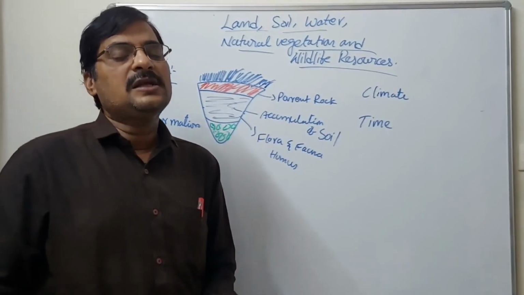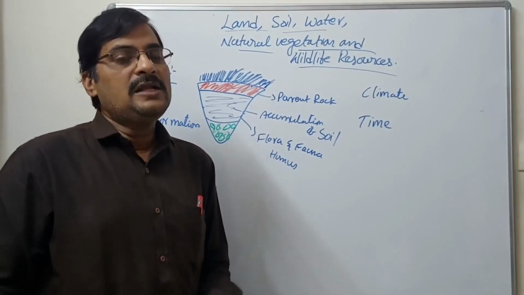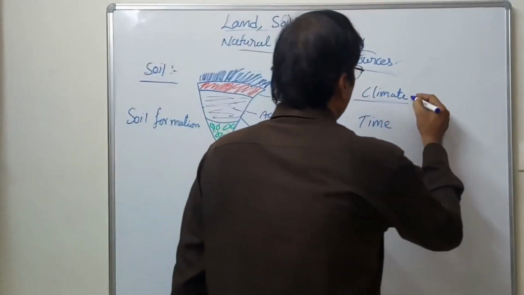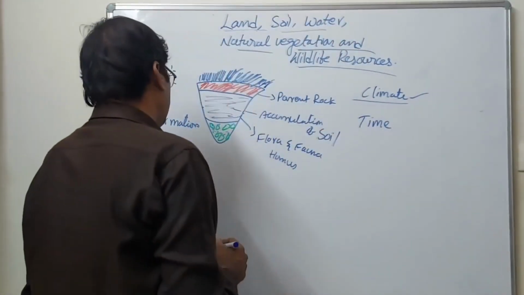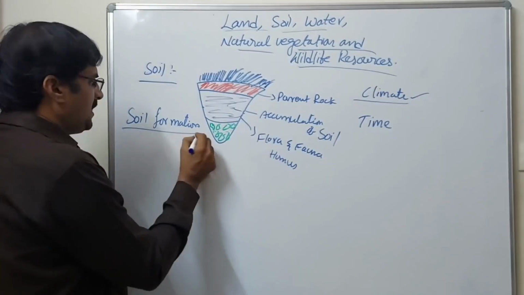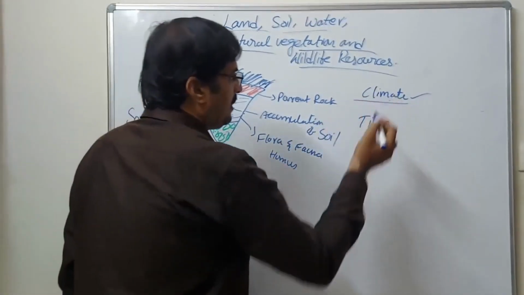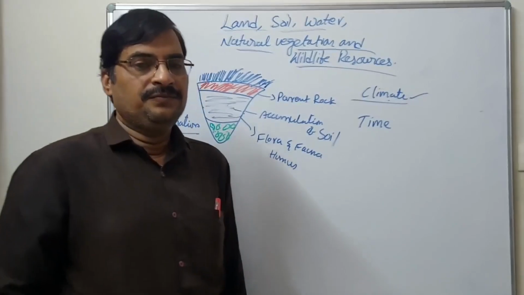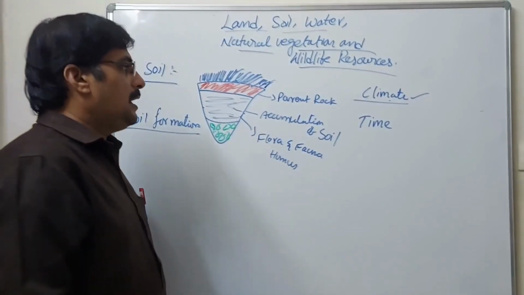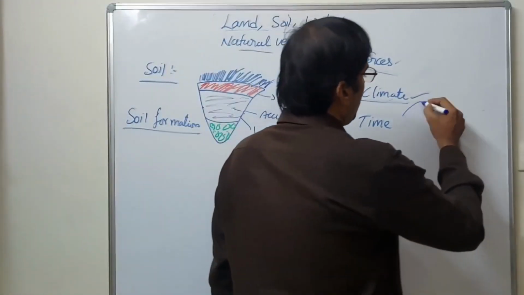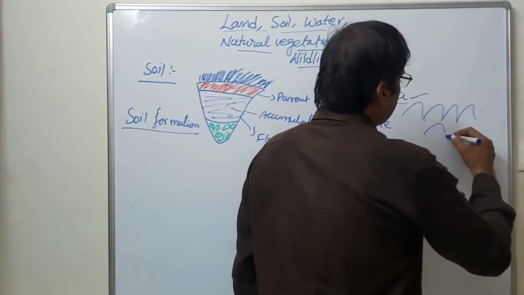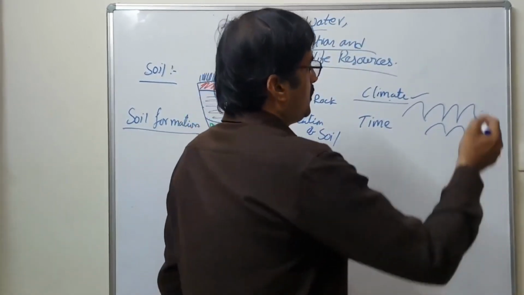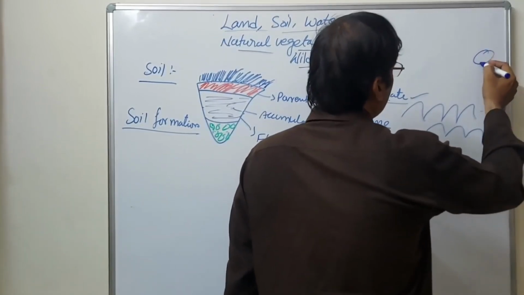So how are soils formed? Soil formation is affected by the climatic condition only. Why climatic condition? Because of the mountains, plateaus and hills.